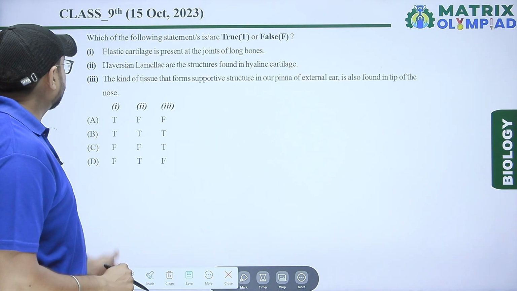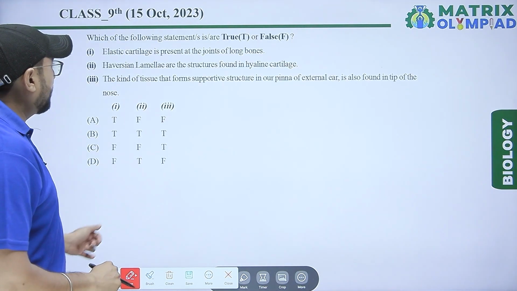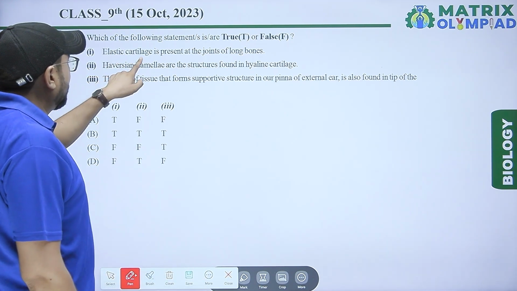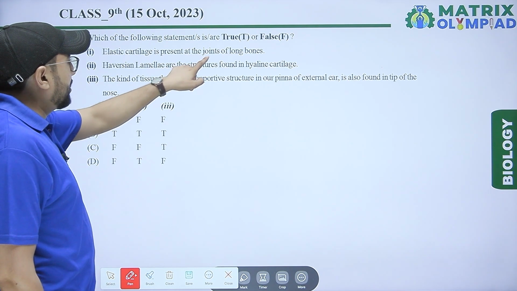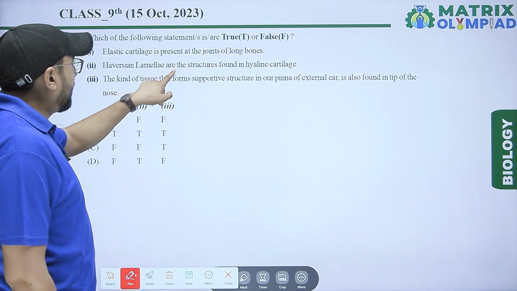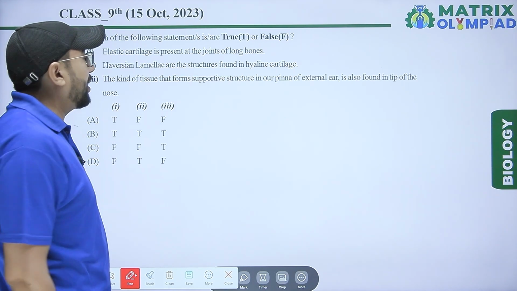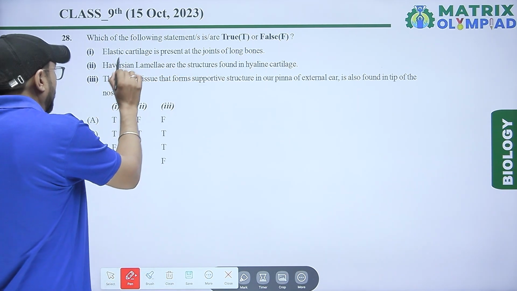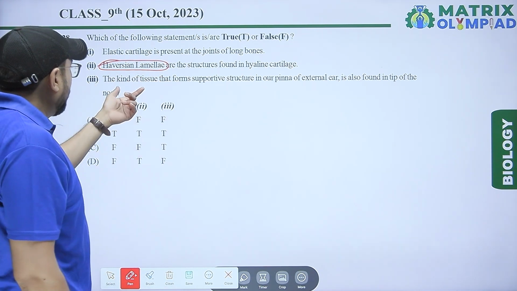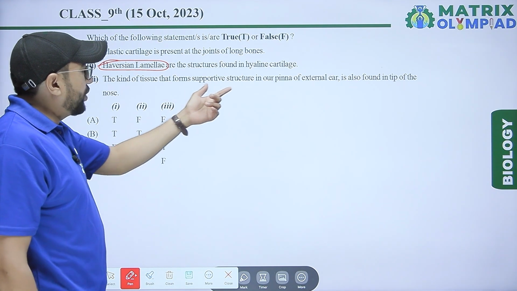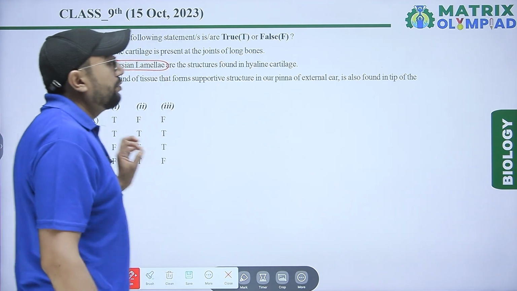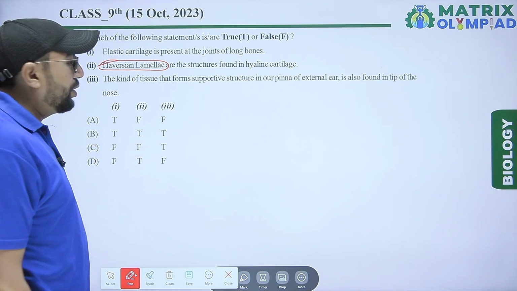Next question, which of the following statements are true and false? Elastic cartilage is present at the joint of long bone. Haversian lamellae are the structure found in hyaline cartilage. Wrong, because found in bone. The kind of tissue that forms the supportive structure in our pinna of external ear is also found in the tip of the nose.